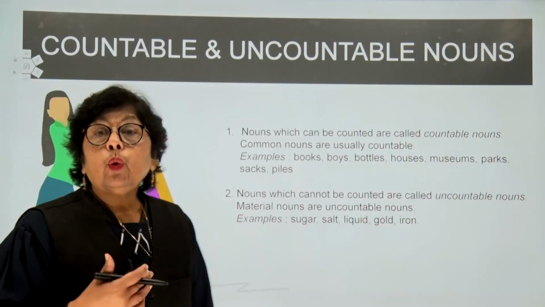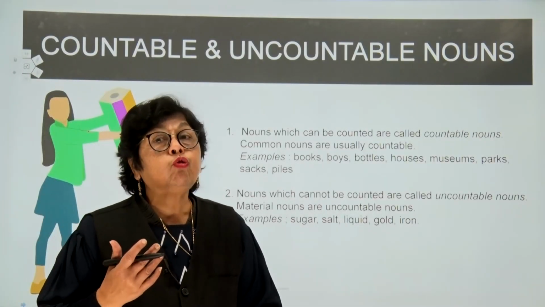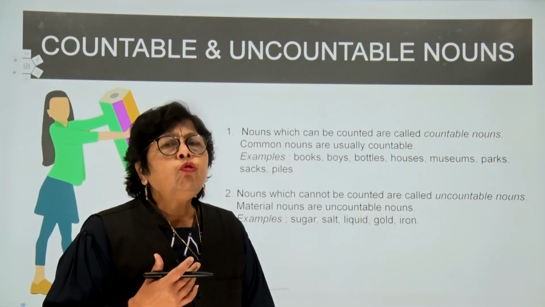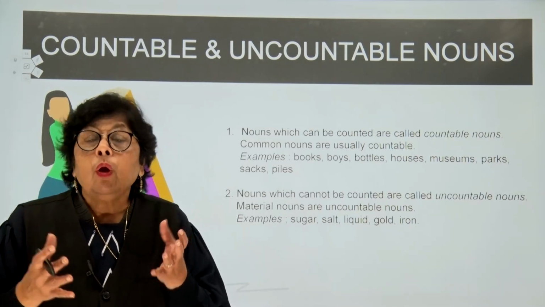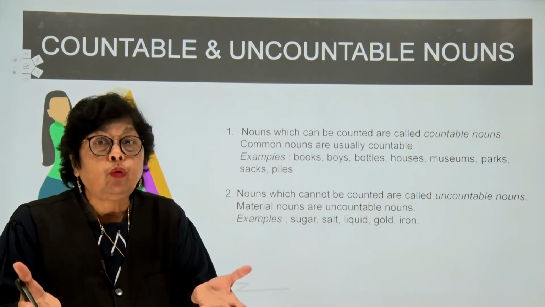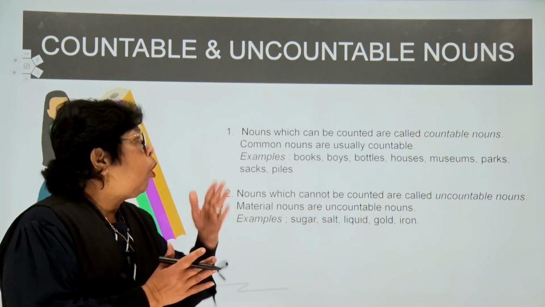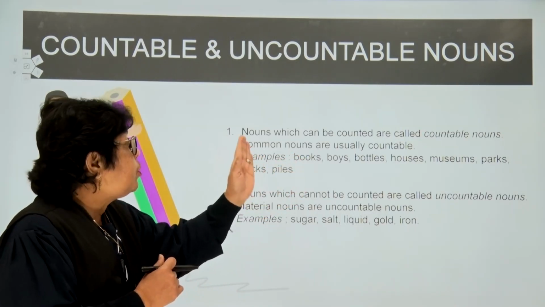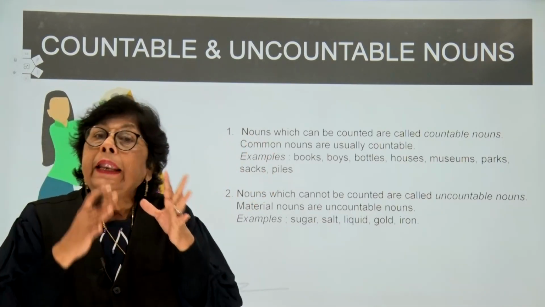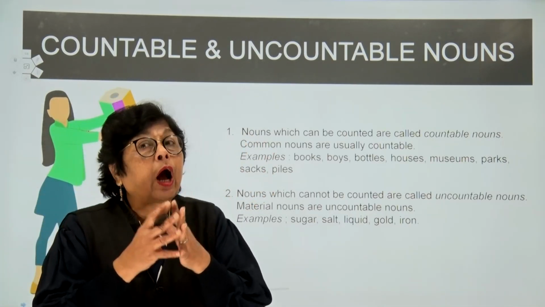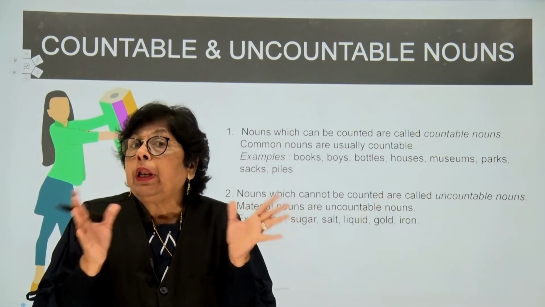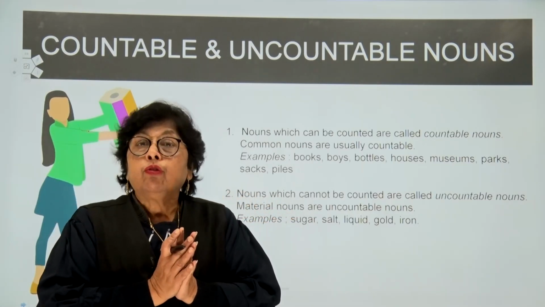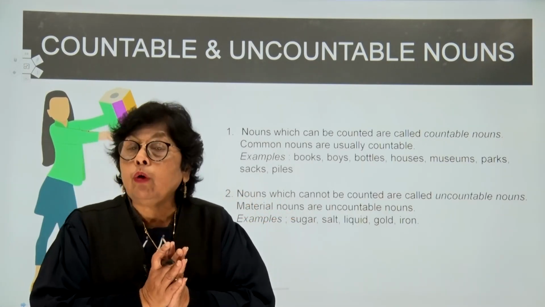Next, we have for you countable and uncountable nouns. Now, countable nouns are those nouns which you can actually count, children. They come normally in the singular form, children. Nouns which we can count. And nouns, children, which are countable nouns, are normally the common nouns. So you can count the common nouns, children.